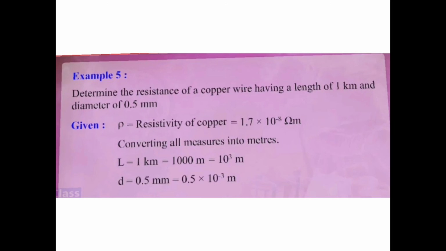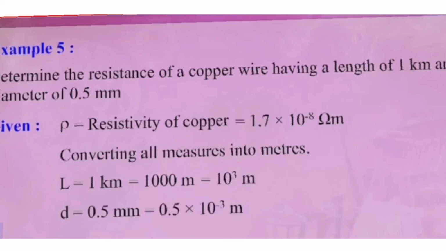Example number 5. Determine the resistance of the copper wire having a length of 1 kilometer and diameter of 0.5 millimeter.